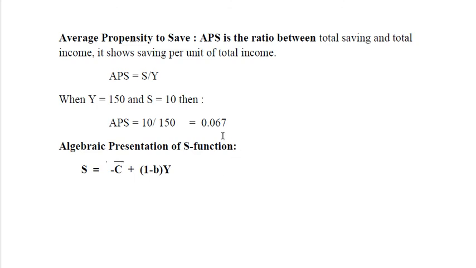This saving function is also presented in algebraic form, on which numericals are asked, which we have to solve from this chapter. So the saving function is equal to minus C bar, because saving starts from the negative side where consumption is autonomous consumption. So it is minus C bar plus 1 minus b, where b stands for marginal propensity to consume. So 1 minus MPC into income. So this is the algebraic presentation of the saving function.